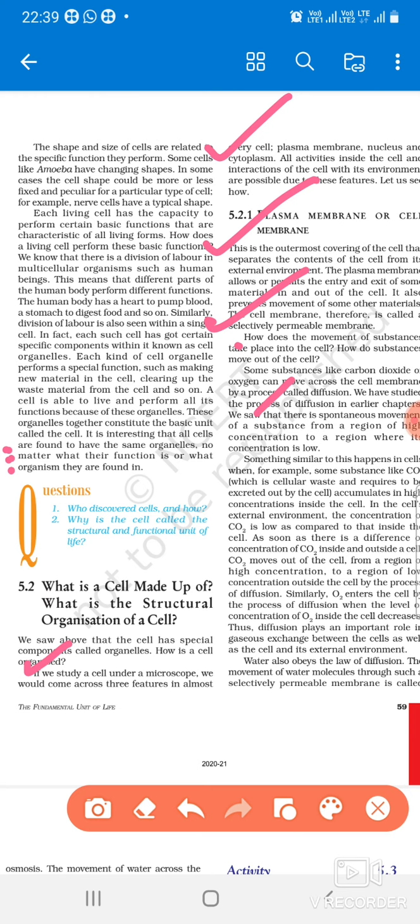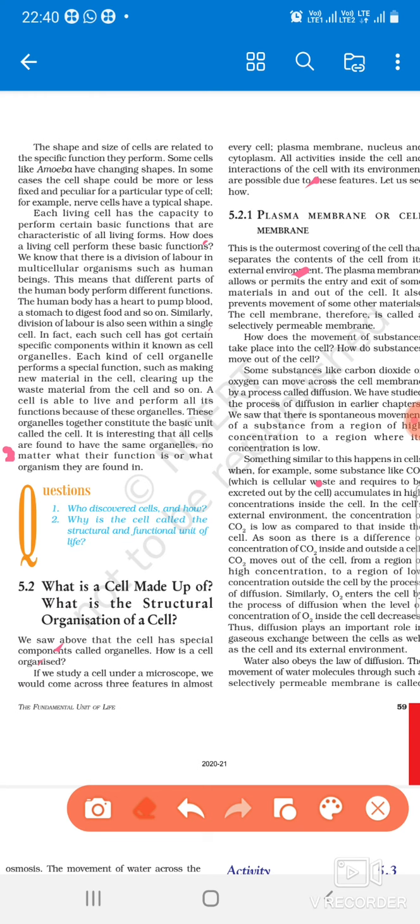This is a very important question. Why is the plasma membrane or cell membrane called the selectively permeable or semi-permeable membrane? Because it allows entry or exit of only some particular substances through it. So this is called the selectively permeable membrane. Okay. Now how does the movement take place through this plasma membrane, and what is the composition of the plasma membrane?